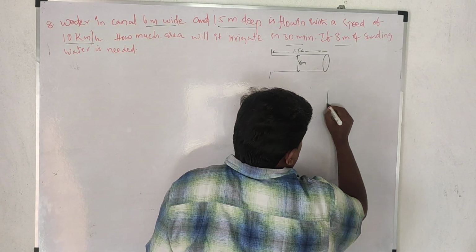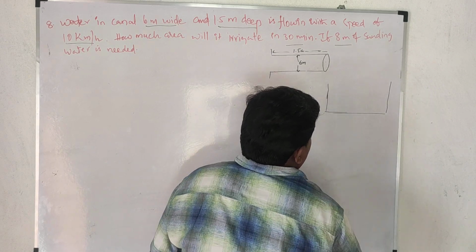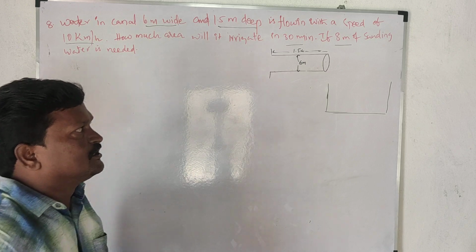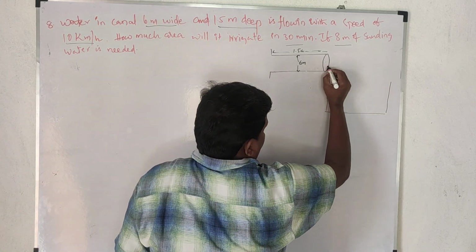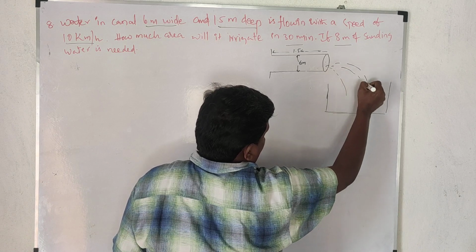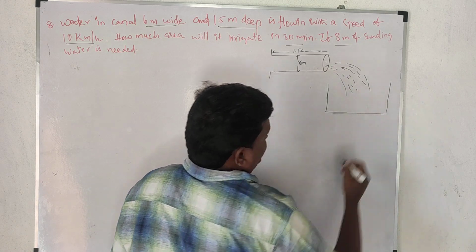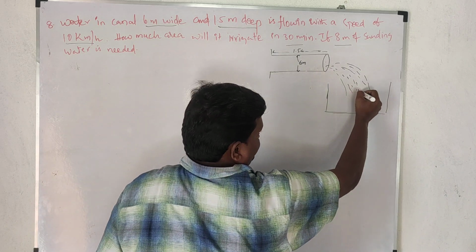Let this be the field. So from here water will flow like this and come into this field.